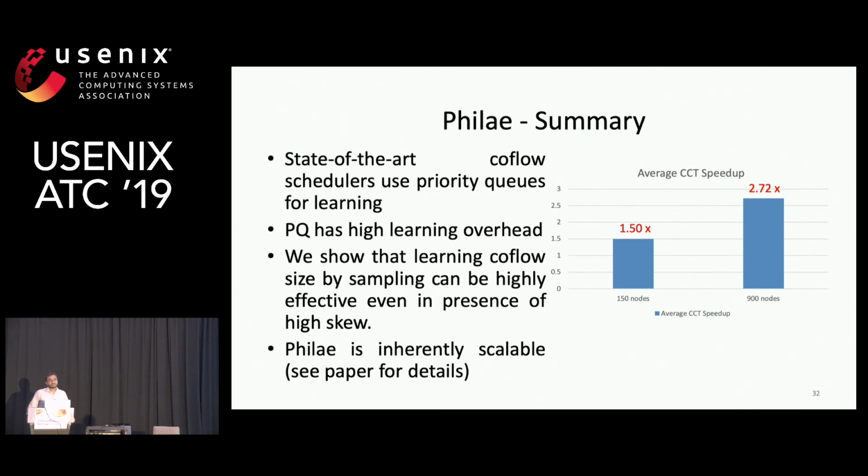No, we are assuming that flow size is not known, but we are assuming that we know which flow belongs to a coflow. So we know that these flows are part of coflow 1 and these flows are part of coflow 2. Coda does not assume this. Coda is solving a completely orthogonal problem. Okay, I see. Thank you.